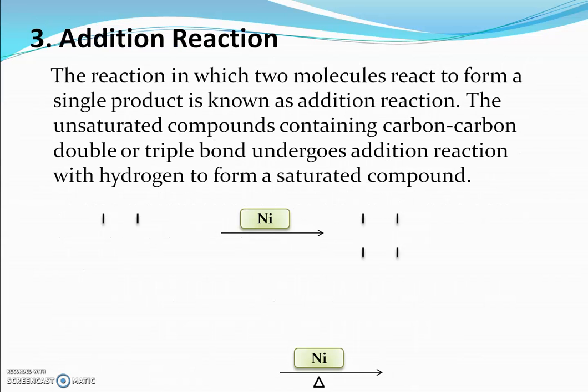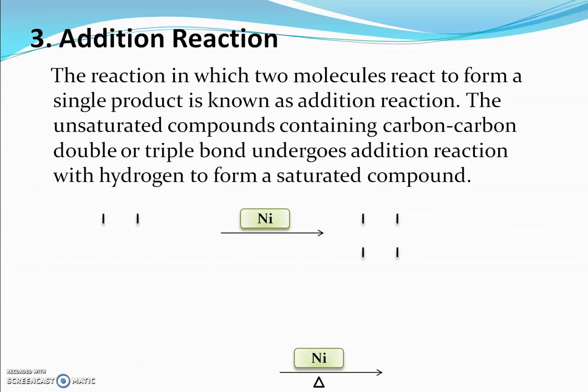The third chemical property of hydrocarbons is addition reaction. This reaction is similar to the combination reaction in inorganic chemistry. The reaction in which two molecules react to form a single product is known as addition reaction.